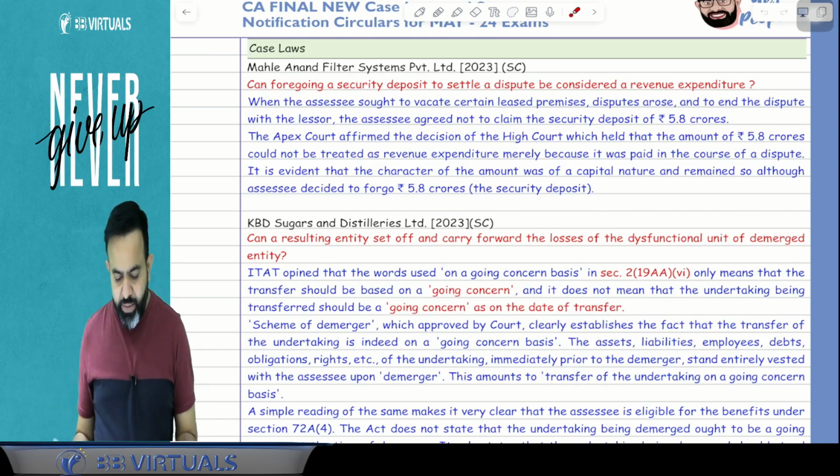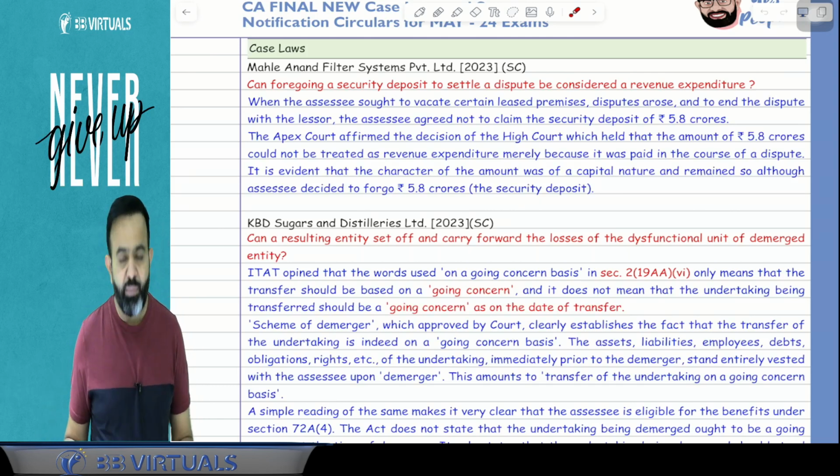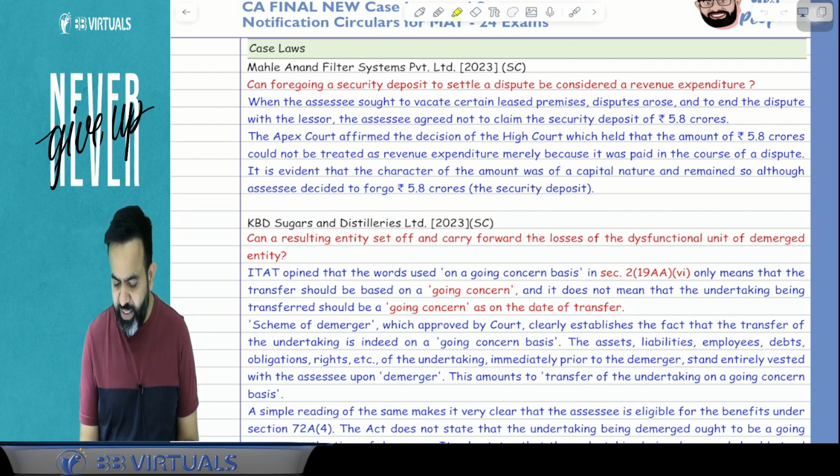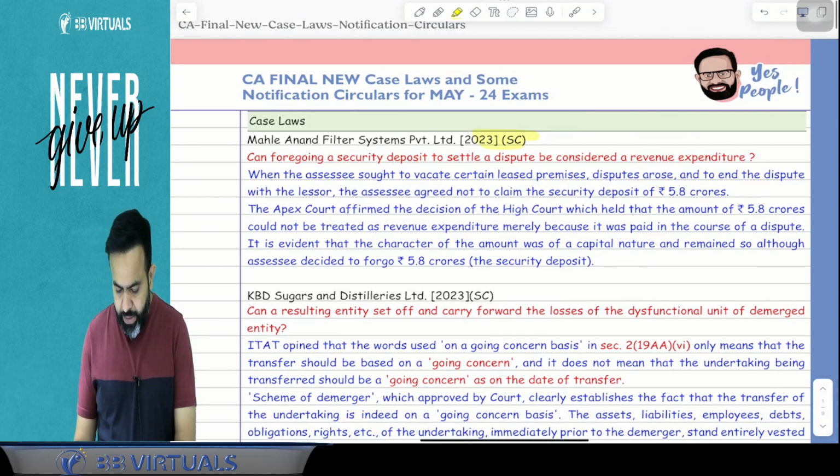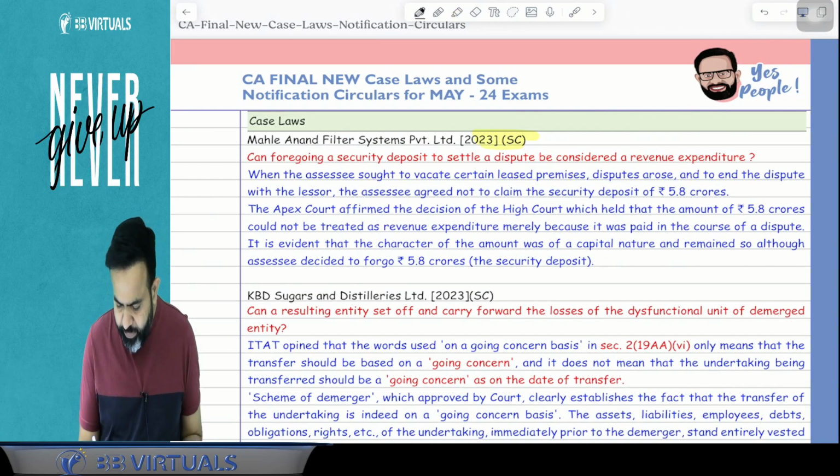The first case law is Mahle Anand Filter System Private Limited, 2023 Supreme Court judgment. Now guys, what happened here? This is our assessee.